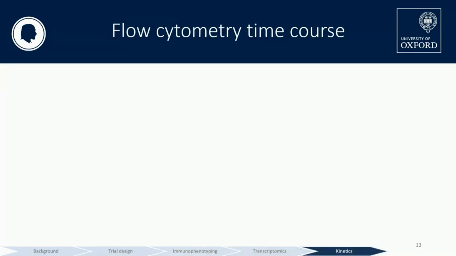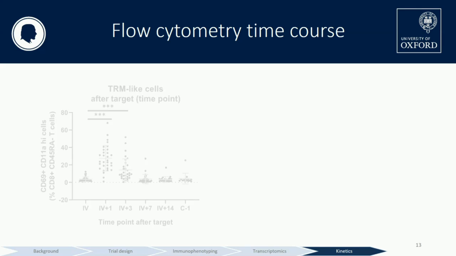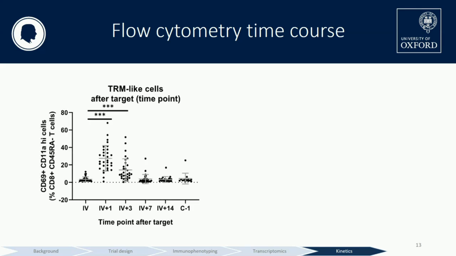So now onto the flow cytometry time course. To do this, we looked at the blood on the day of IV viral vector, 1, 3, 7, and 14 days after viral vector, and then also 1 day before and 7 days after controlled human malaria infection. As a high-level overview, we see that these CD69 positive, CD11a high memory T cells expand in the blood shortly after IV viral vector, and then this dissipates by about day 7.